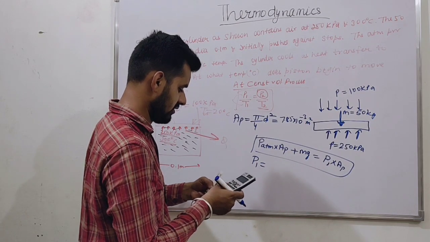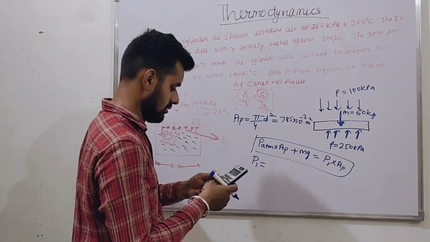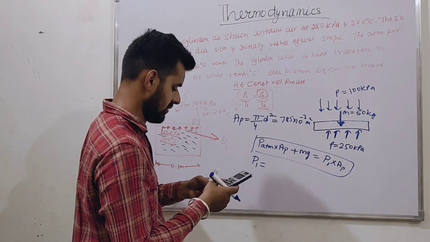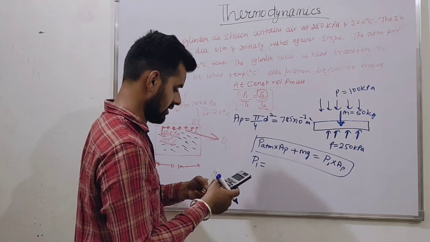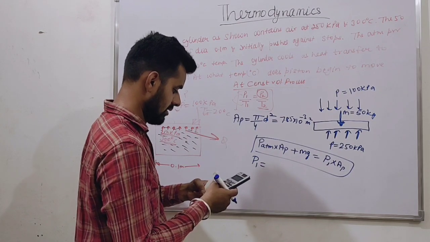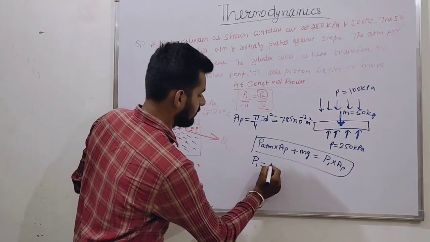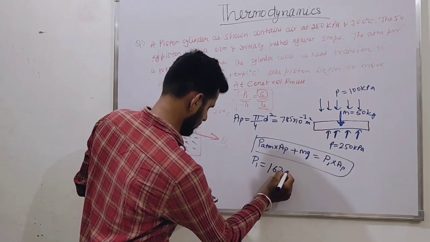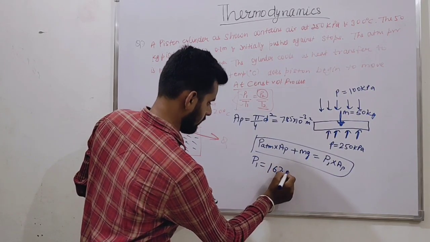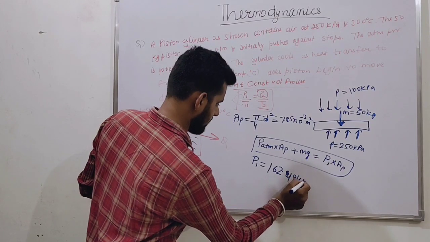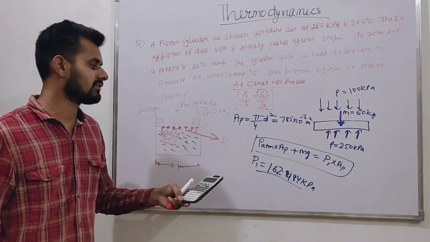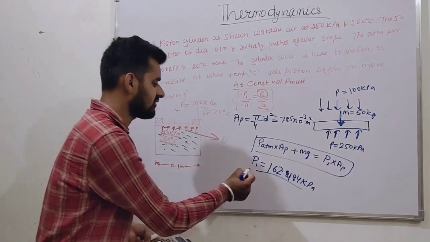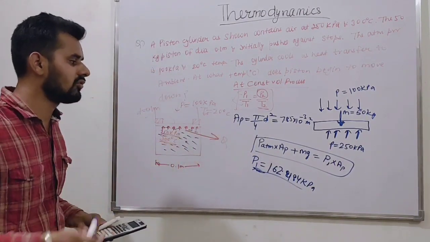into 9.81, we use mg. Then this is divided by 7.85 into 10 to the power minus 3. What is the value of P? We will find 162.484 kPa. Are you getting the same value, students? This is the pressure inside when the piston tries to move down.